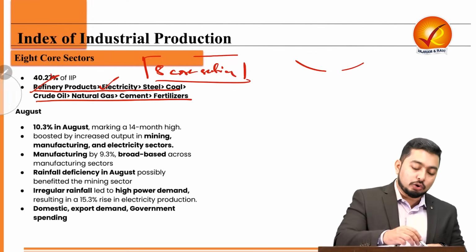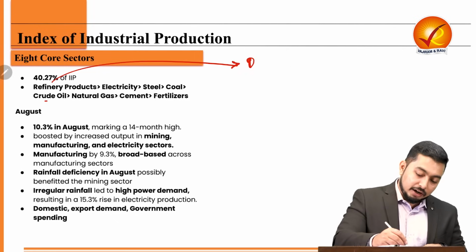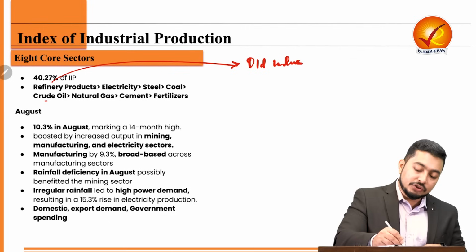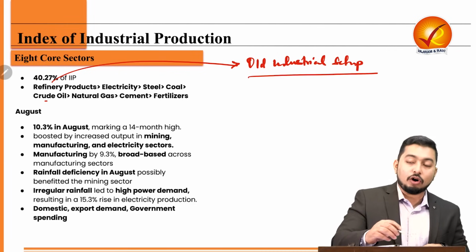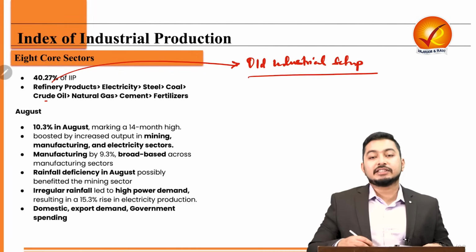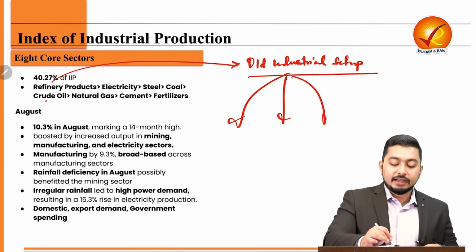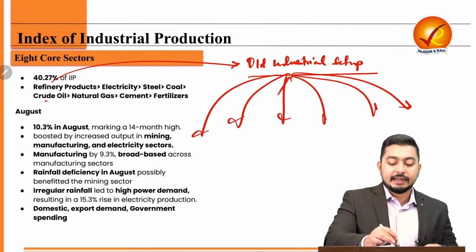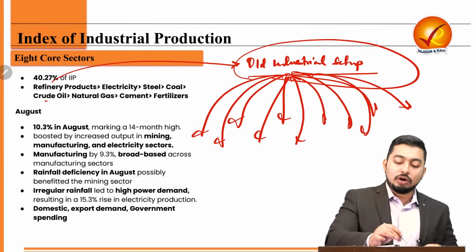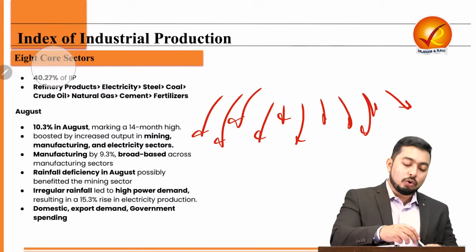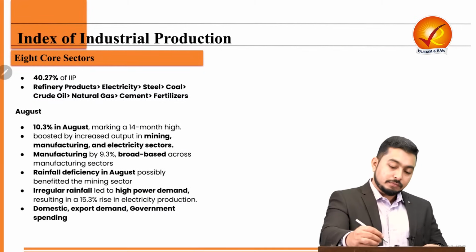Looking at them, you can also tell that these are essentially part of the old industrial setup. That means they form the large integrated steel plants, the large mining operations, which support the building of other smaller ancillary industries or higher order industries. But the old industrial setup of coal, iron ore, natural gas, they support all the other industries.